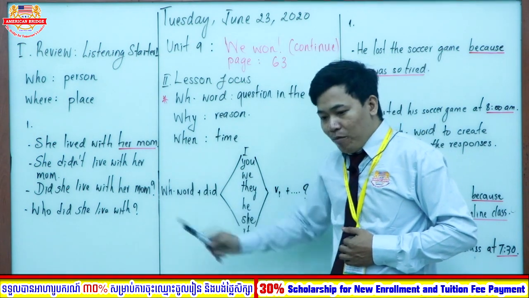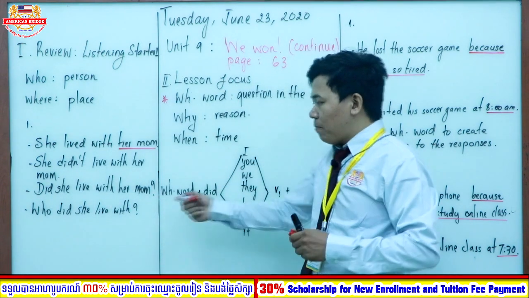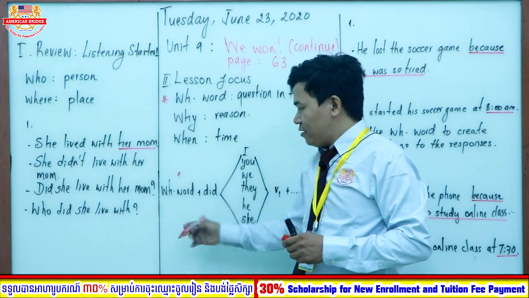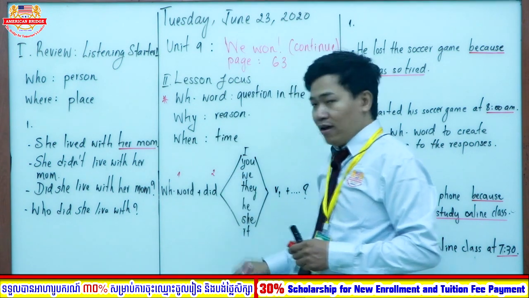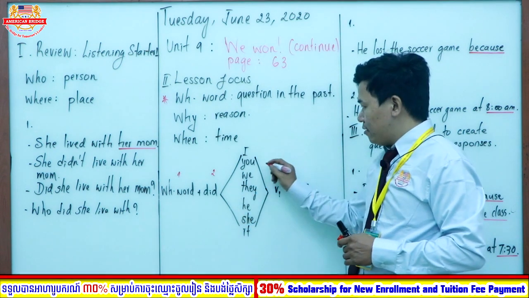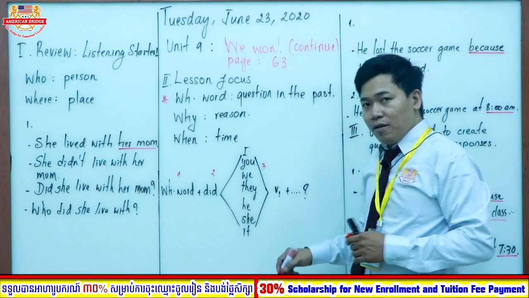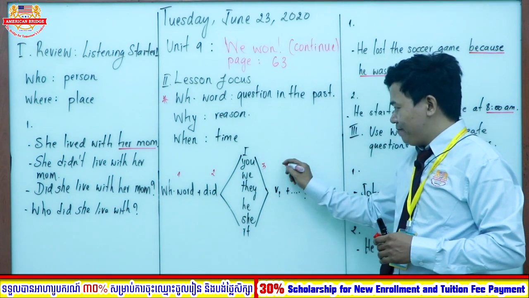Okay, our form is: we put the WH word first, and then we put the verb did in the second place. We put the subject pronoun in the third place. And then the last one, we put verb 1.